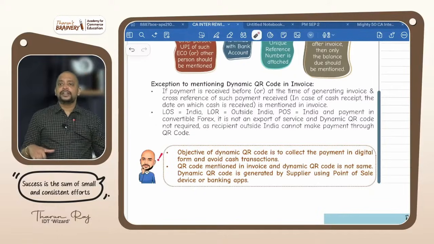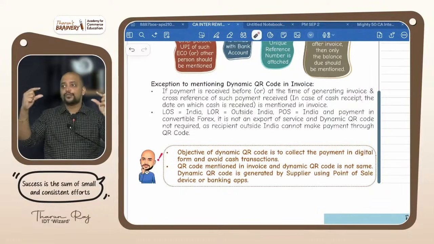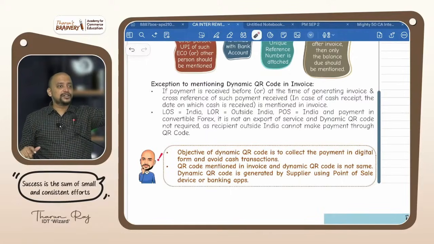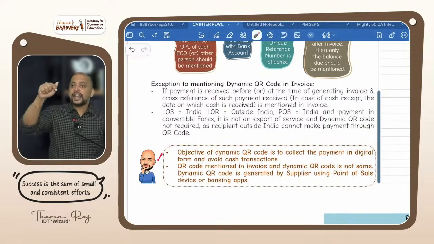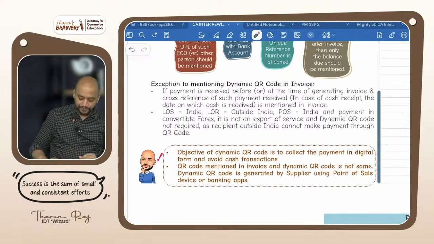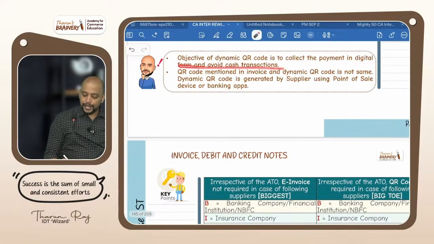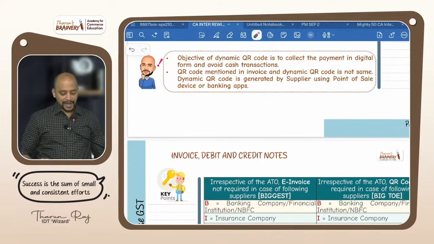Then a very important point: in e-invoice one QR code is there, and in dynamic QR code also a QR code is there. Both are the same, sir? No. The e-invoice QR code is generated by the portal. The dynamic QR code is generated by your device, that POS device or your mobile device, that will generate the QR code. Okay? The objective of dynamic QR code is to collect the payment in digital form and avoid cash transactions. The QR code mentioned in the invoice and the dynamic QR code are not the same, because the dynamic QR code is generated by the supplier using a point of sale device or banking apps.